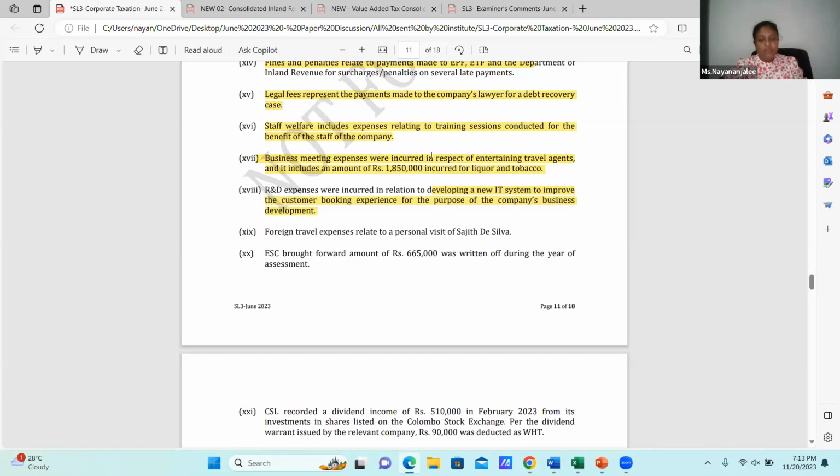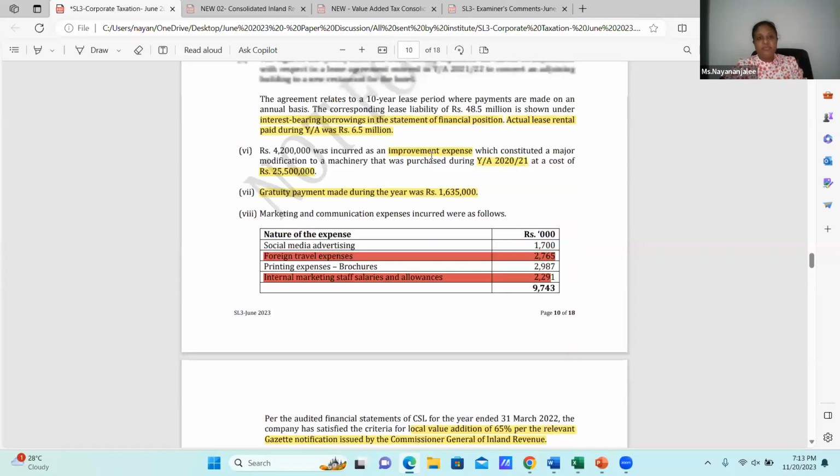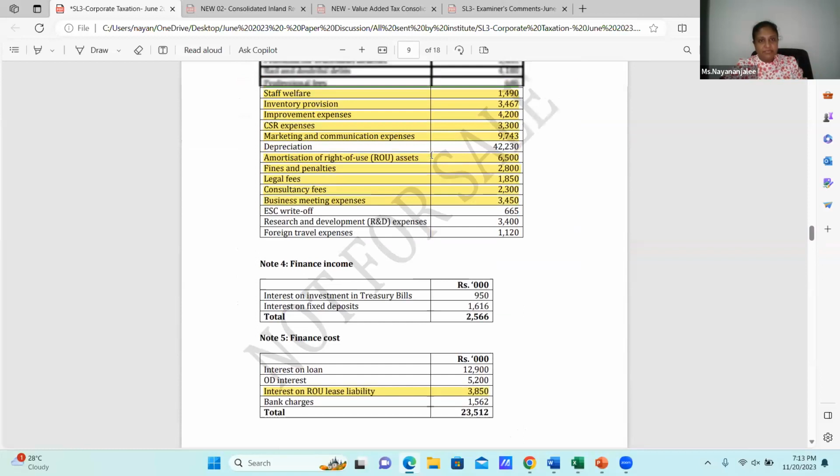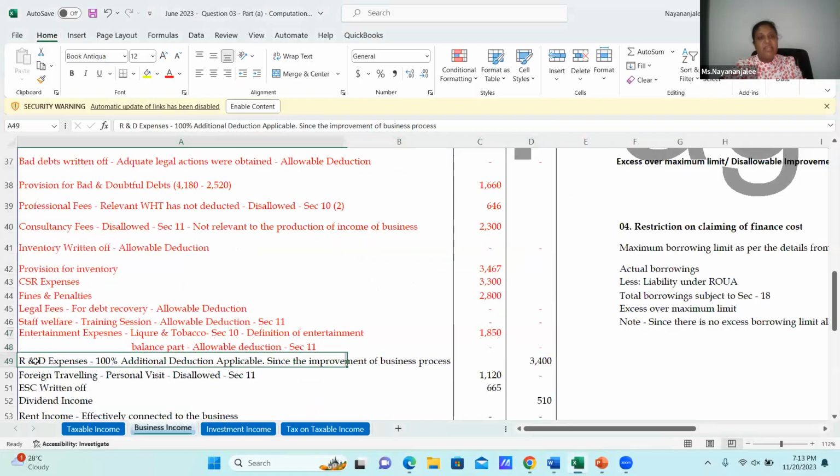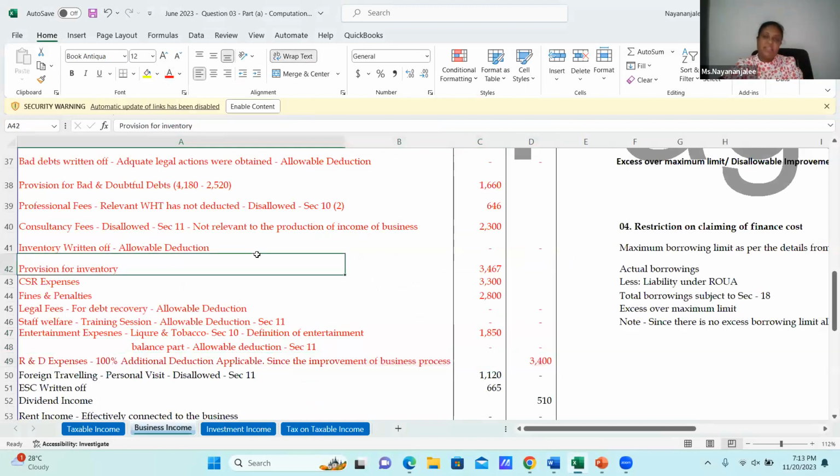Therefore, the R&D expense of 3.4 is already deducted from PBT. We can go for the additional 100% deduction on R&D expenses, applicable since the improvement of business process falls directly under the category of R&D in section 15, research and development and agricultural startup expenses, under subparagraph 2.